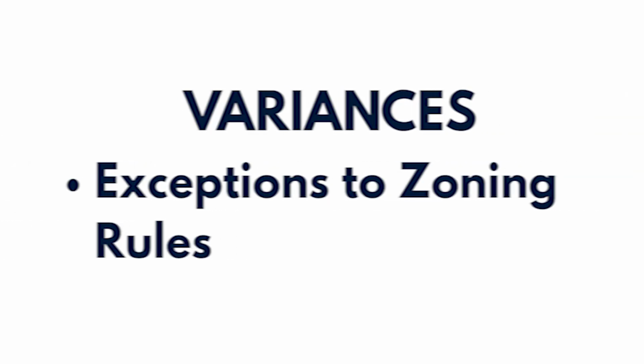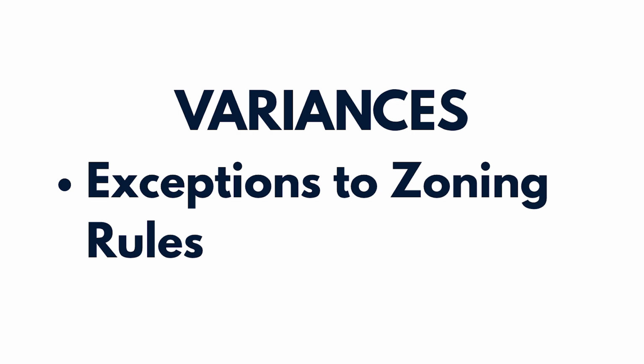Next, let's discuss variances. A variance is permission granted by a zoning authority that allows a property owner to deviate from certain zoning requirements. Variances are often granted when strict application of zoning rules would create unnecessary hardship. For example, a property with an unusual lot shape might receive a variance allowing different setback requirements. Now let's review another common exam trap involving zoning changes.